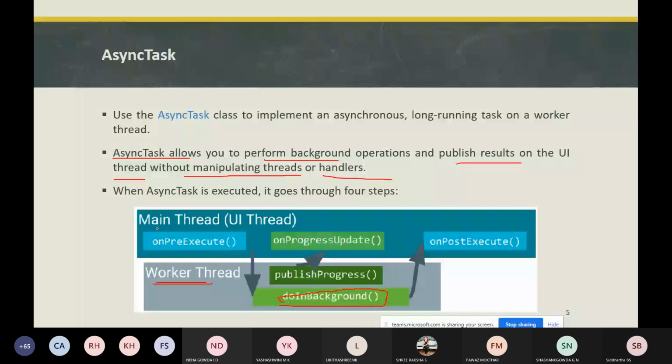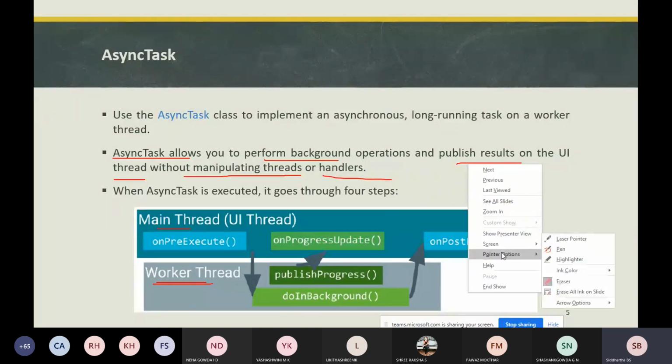Whatever background task we need to perform should not be done in the main thread or UI thread. We should have a separate thread, so doInBackground executes in the worker thread, not in the main thread.